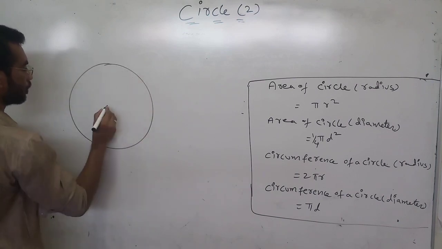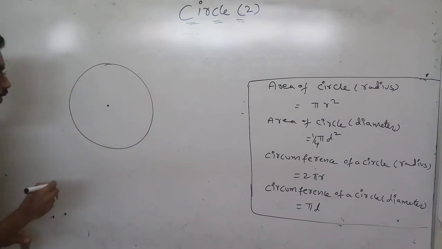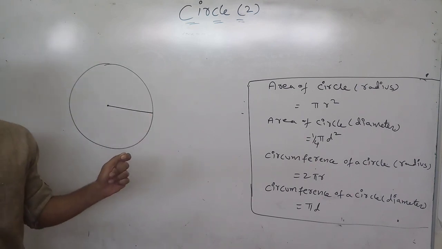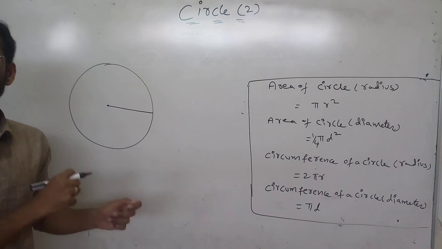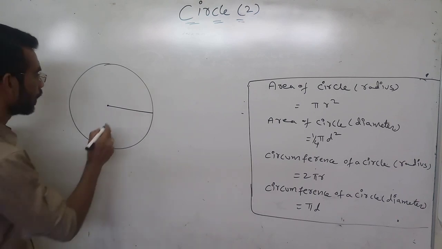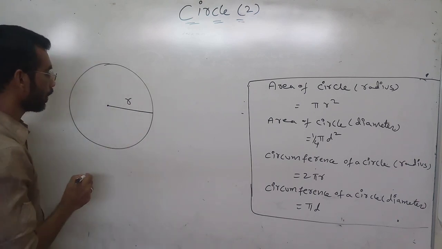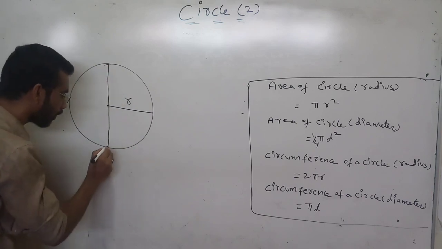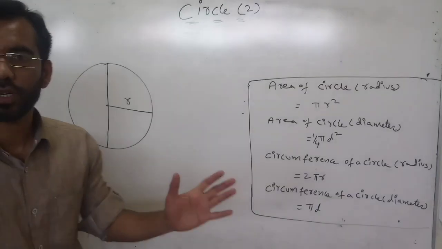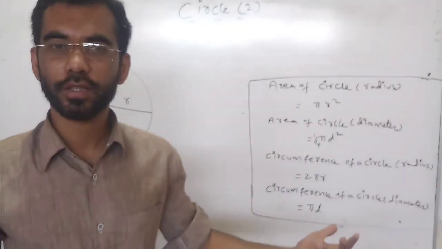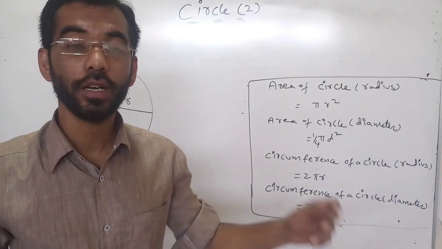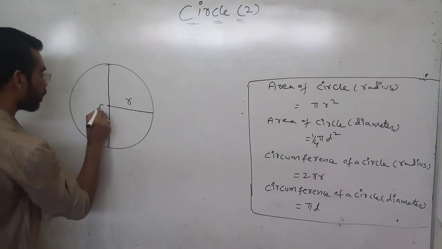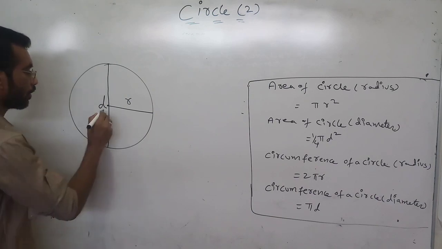It's a circle and this is the center point. This will be the radius. What is radius? A line segment which is taken from the center of the circle to any point of the circle is called as radius. And what is diameter? A line segment which is taken on 2 different points of the circle, but the line segment should pass through the midpoint. Diameter.